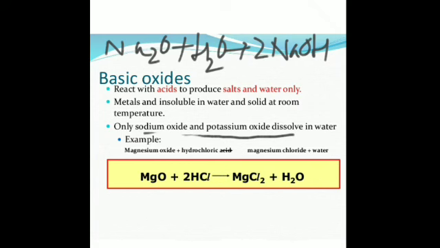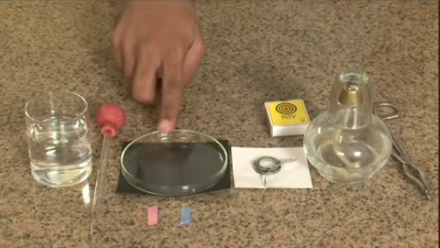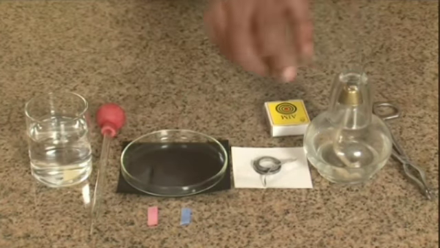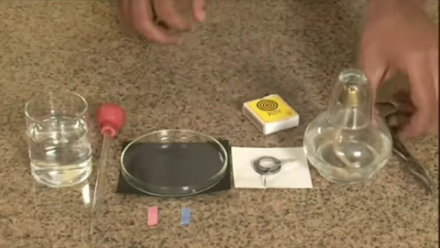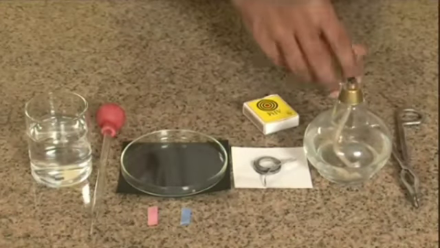Is that clear? Now we can perform an activity to show the basic nature of metallic oxides. We take a magnesium ribbon, a piece of sandpaper, a Bunsen burner, a watch glass, a matchbox, a boiling tube and a petri dish.